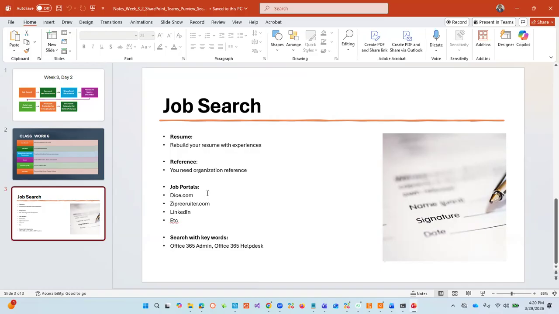I will advise that you register for about four areas where you can be submitting your resume, like Dice, the recruiters, LinkedIn, and all that. Update your information, and then you can start searching for jobs like Office 365 admin and things like that. These are things that can really get you a job. For those in advanced class today, I've shown them a number of things. I started posting jobs for them, what they can do, and I showed a couple of them how to do this.